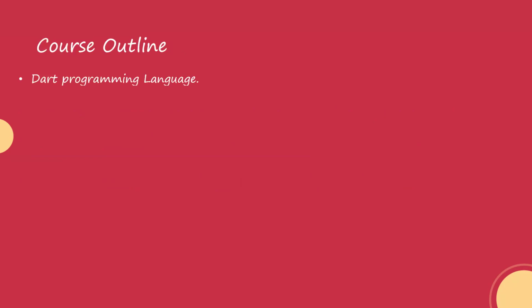And what is the course outline? Like I have said before, we'll be taking four major courses in this course: that programming language, Firebase, Flutter, and GitHub. I want you to go and take a look at the course content of each of these courses. So these are the four major courses you'll be learning.